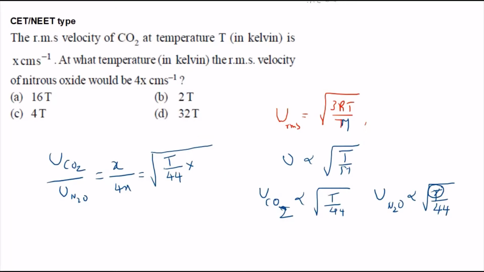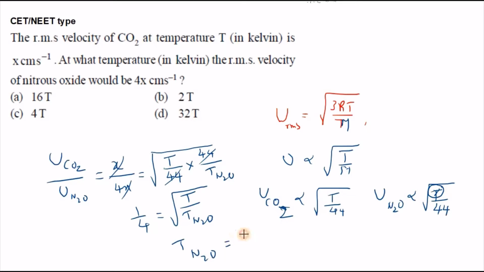So it will be reversed. Now x and x got cancelled, so this is 1 by 4. If you check this one, 44 got cancelled, T by T N2O. If you square it, then T N2O will equal 16 times T. That means A is the right answer for this question.